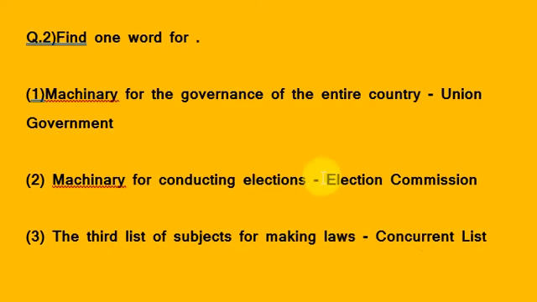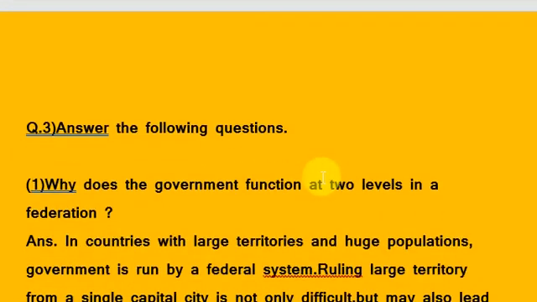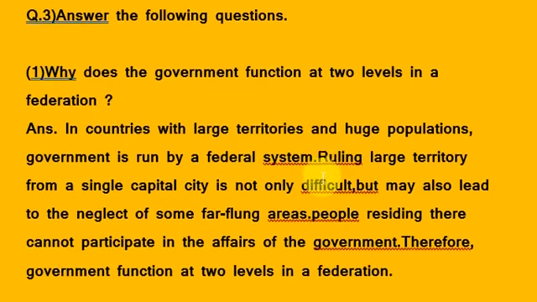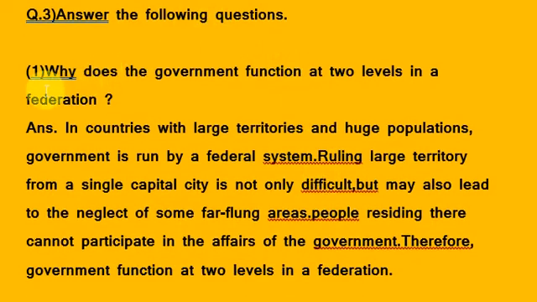Let us see what is the next question. Question number 3 is answer the following questions, and question number 1 from question number 3 is why does the government function at two levels in a federation? In a federation, government functions at two levels, means central level and state level. You can see here in the answer why government functions at two levels.